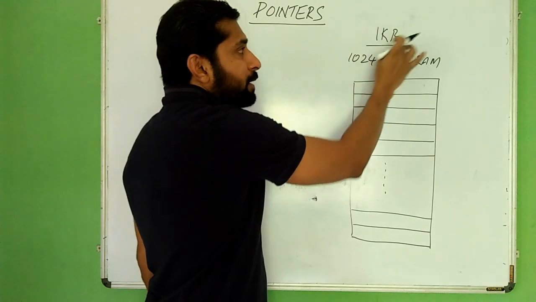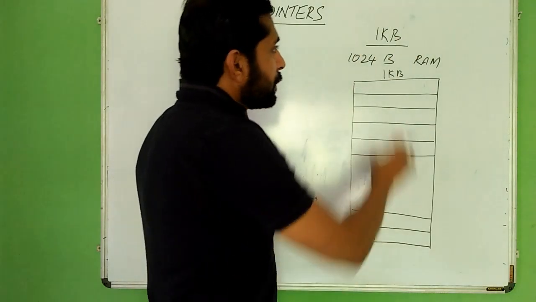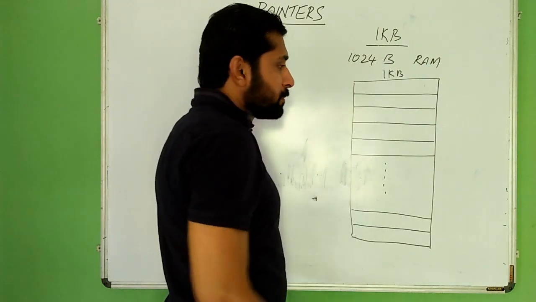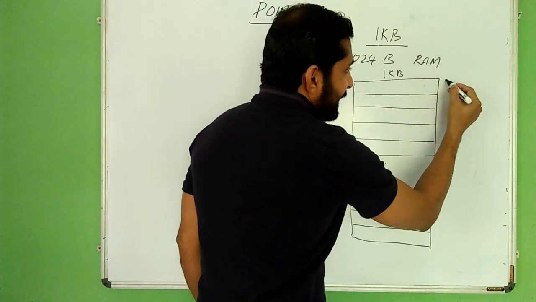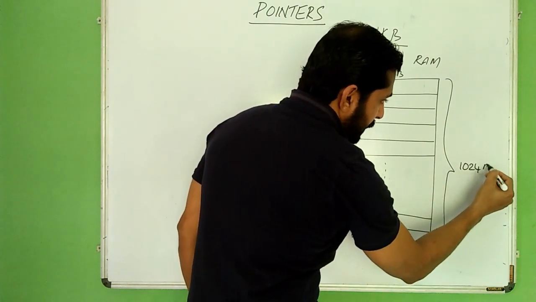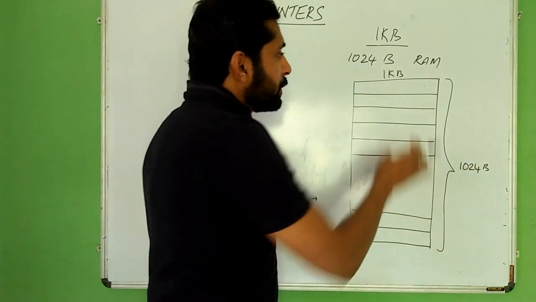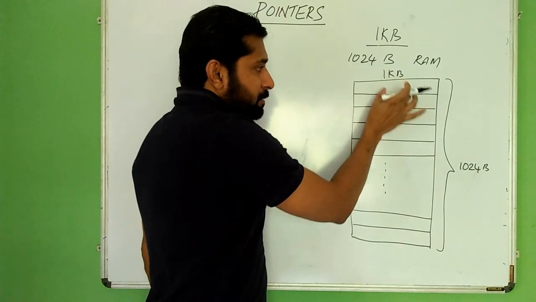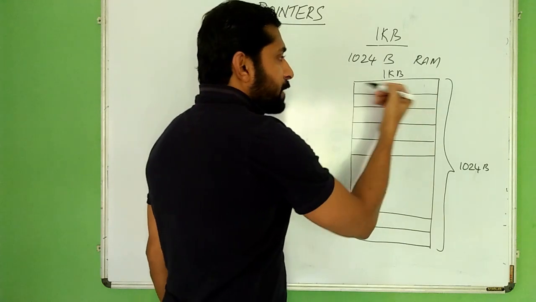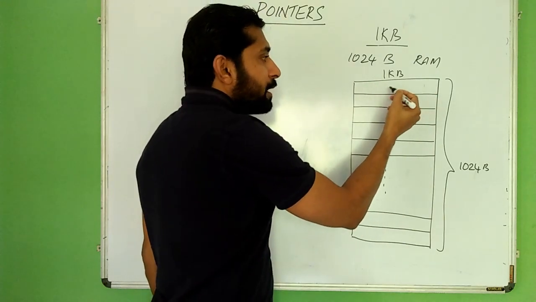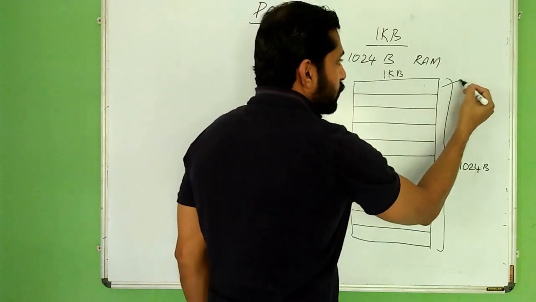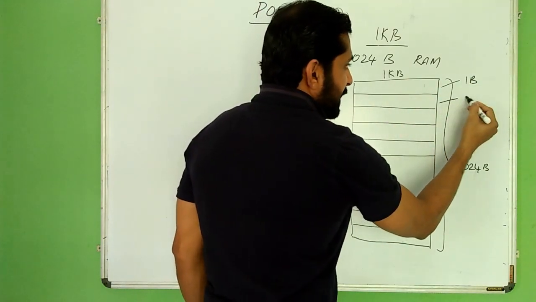Since 1 KB is 1024 bytes, the entire RAM will have 1024 bytes. This is the first byte, this is the second, this is the third. As we all know, each byte has 8 bits. 8 bits make 1 byte.